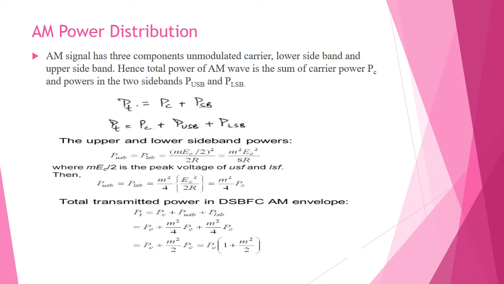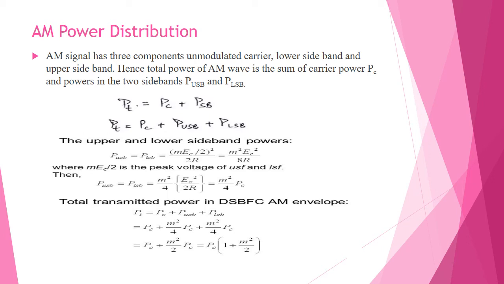So next we are going to see about the AM power distribution. Okay. So what do we mean by the AM power distribution? In the power distribution, to find the total power of the AM wave, we have to sum the carrier power and also the two sideband powers. So PT is equal to PC plus PUSB plus PLSB. We know the upper sideband power is (M EC by 2) the whole squared divided by 2R. On squaring, we get M squared EC squared by 8R.